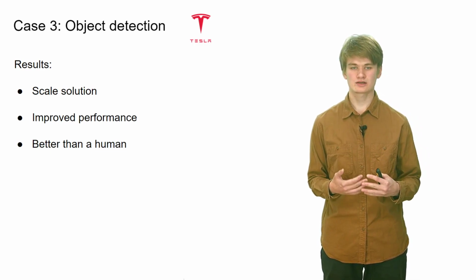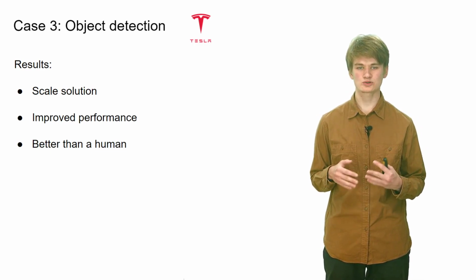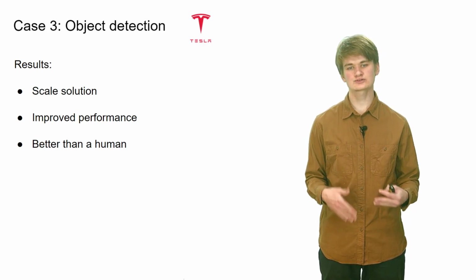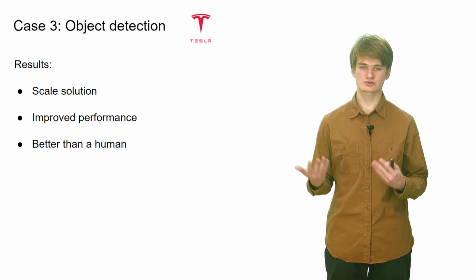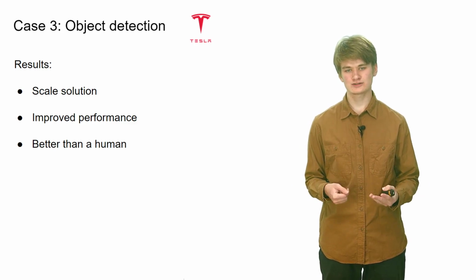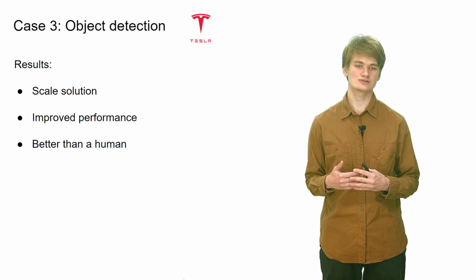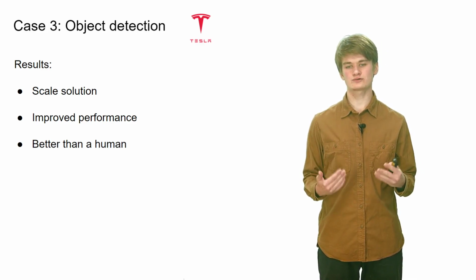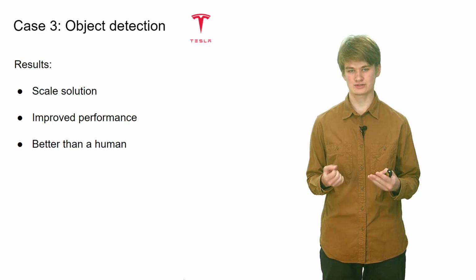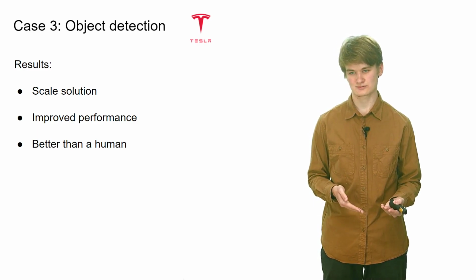Here, active learning allows us to scale a solution that would be impossible without it. It improves the quality of object detection for autonomous driving. And according to an NVIDIA study, this approach of finding appropriate images with uncertainty estimation works even with 1.4 times better accuracy of finding necessary objects than a human.